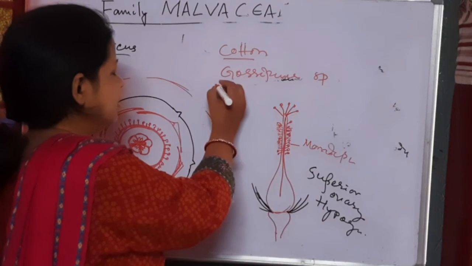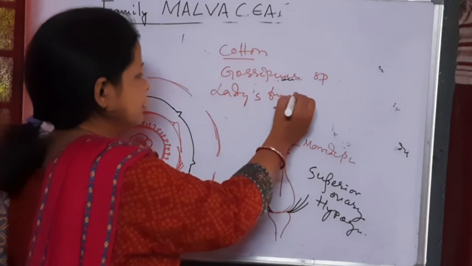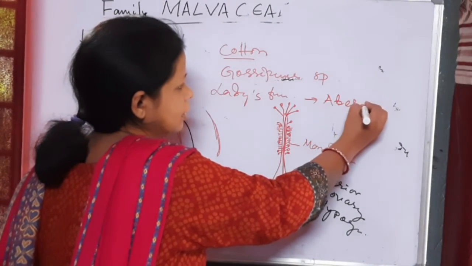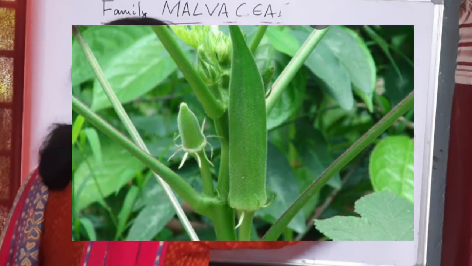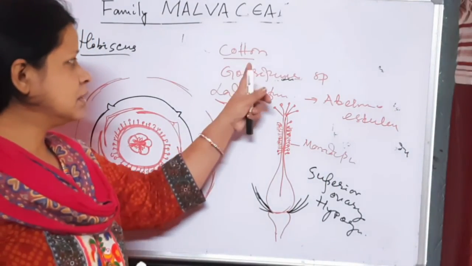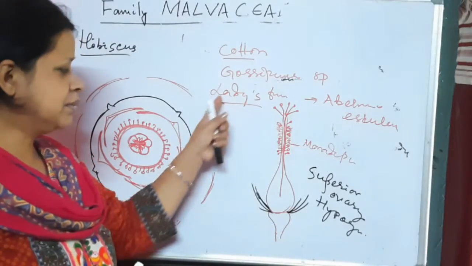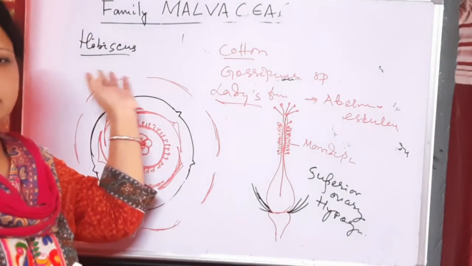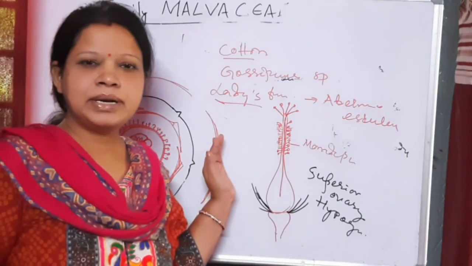Another plant or vegetable is lady's finger, Abelmoschus esculentus. This is a vegetable, and some are ornamental flowers, that is hibiscus or China rose. So this is all about the family Malvaceae.